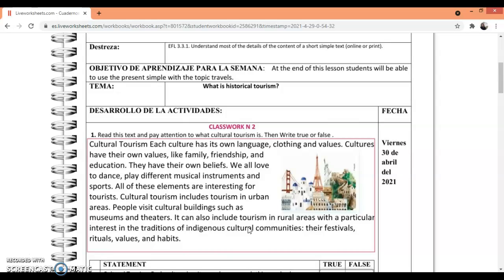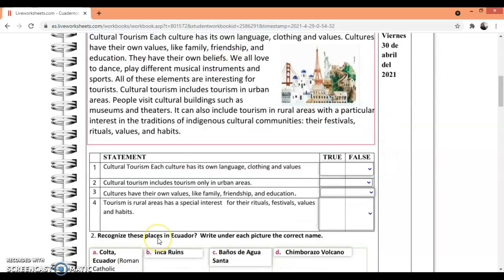Cultural tourists include tourists in urban areas. People visit buildings such as museums and theaters. It can also include tourists in rural areas with a particular interest in the traditions of indigenous cultural communities, their festivals, rituals, values, and habits.